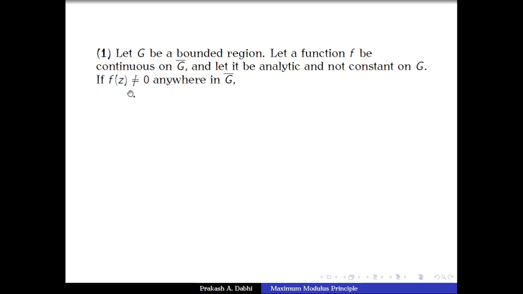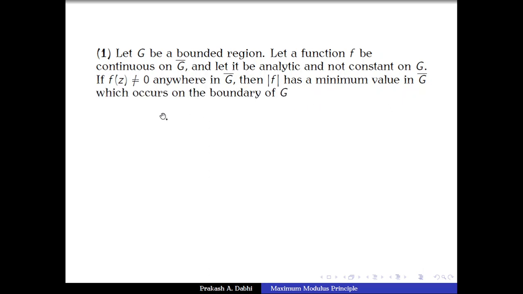If f of z is not equal to 0 for any z in the closure of G, then we want to show that mod of f has a minimum in the closure of G, and this minimum will be attained only on the boundary of G, but never in the interior.